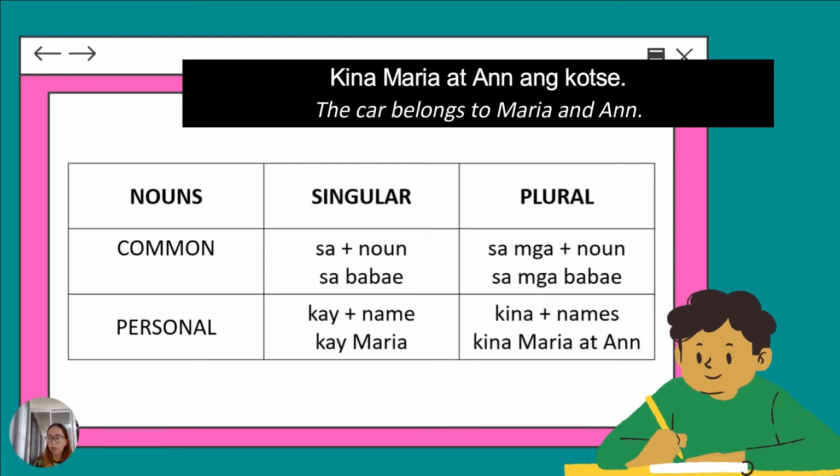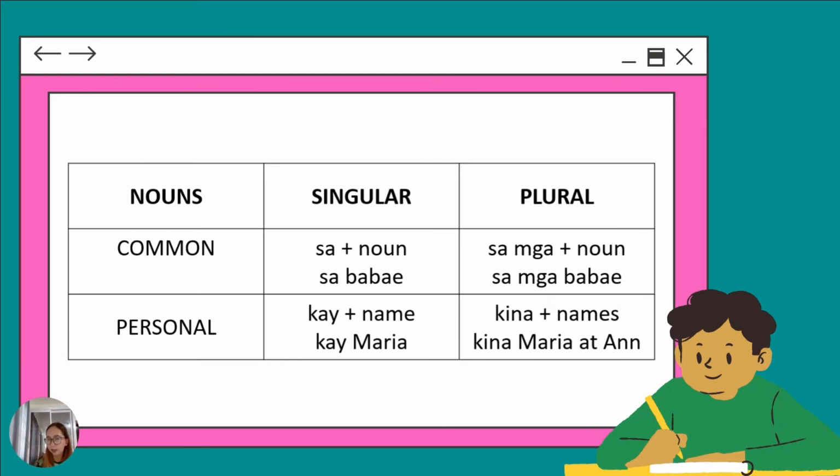The car belongs to Maria and Anne. So plural names, kina; singular, kay. And then for common nouns, we'll be using sa plus the noun, and for plural, sa mga plus the noun.